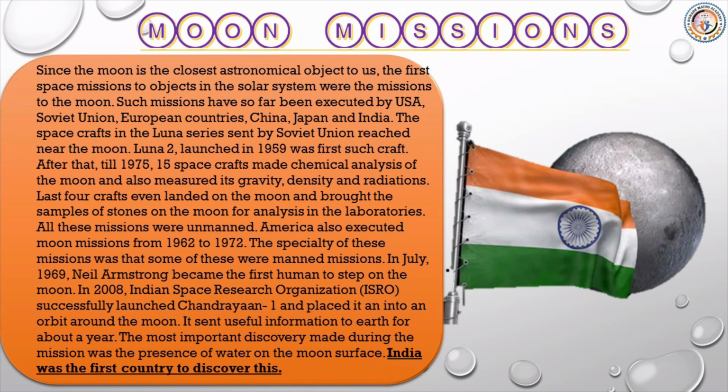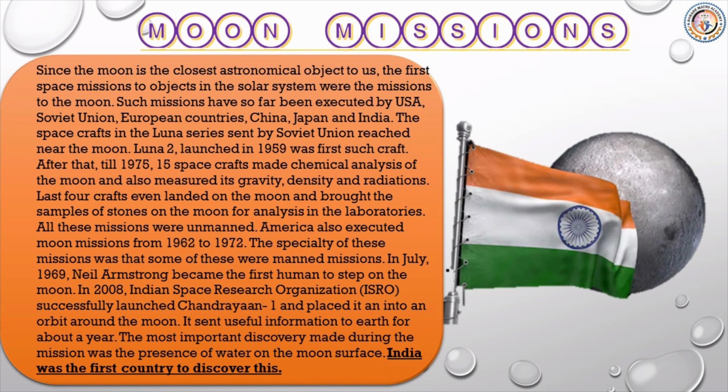In July 1969, Neil Armstrong became the first human to step on the moon. In 2008, the Indian Space Research Organization, ISRO, launched Chandrayaan-1 and placed it into an orbit around the moon.